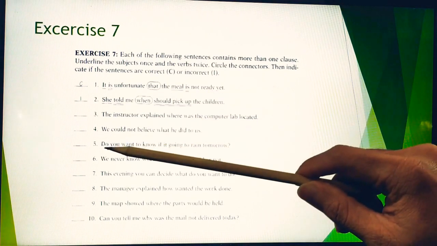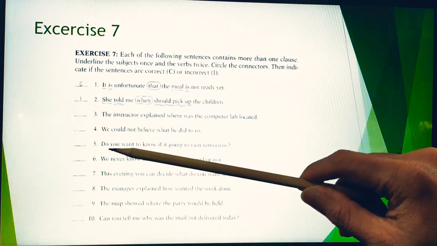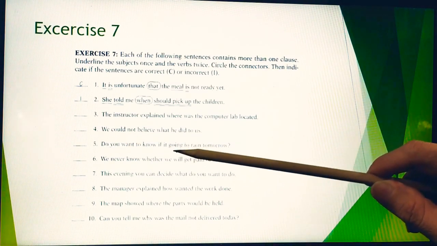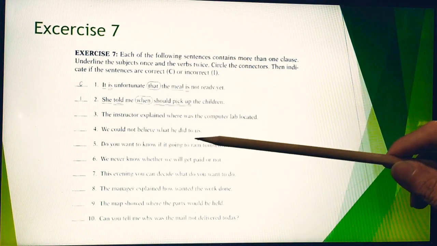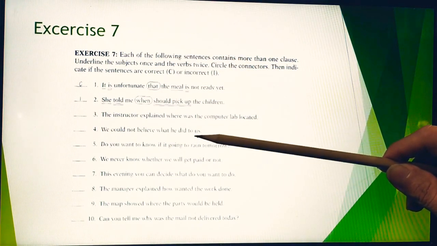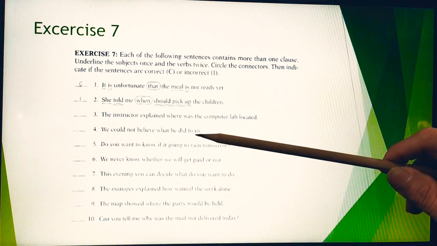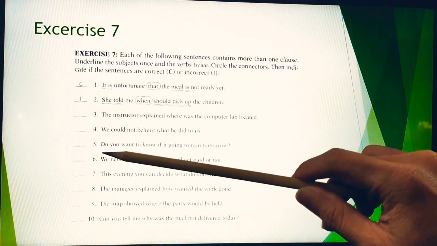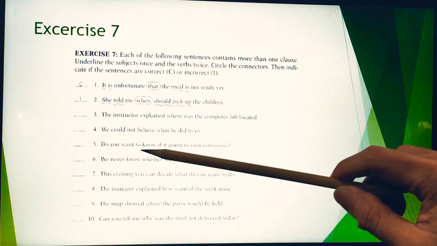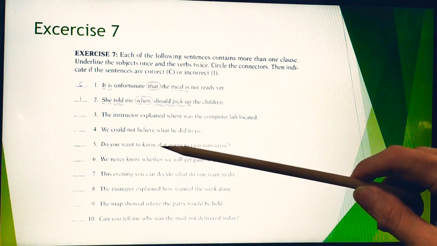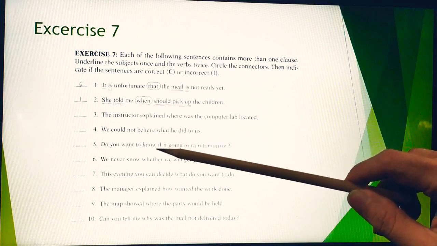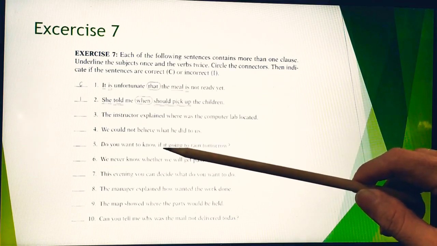Take a look at number 5. Do you want to know if it going to rain tomorrow? So what do you say about this one? For number 5, is it correct or incorrect? Do you want to know if, so this is the noun clause connector, followed with if. Could you find out which one is the verb?